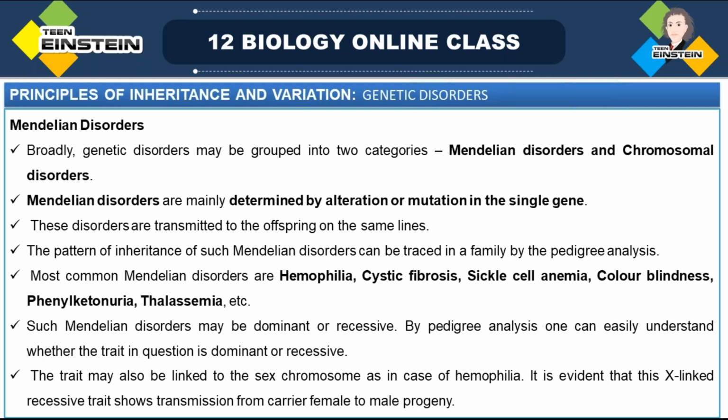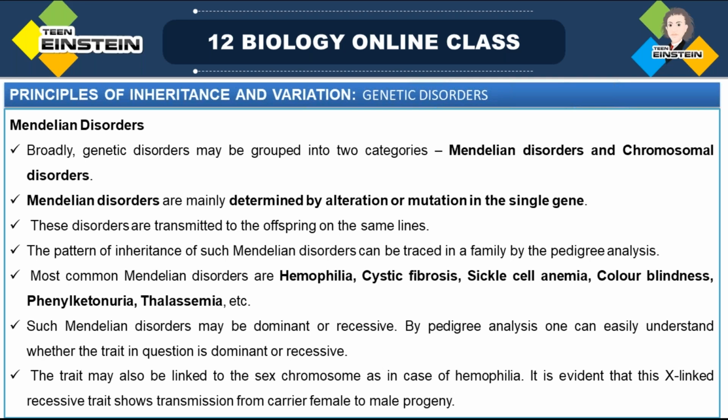These Mendelian disorders may be dominant type or recessive type. By pedigree analysis, we can easily understand whether a particular trait is dominant or recessive. And in the case of hemophilia, it may be linked to the sex chromosome also. An X-linked recessive trait shows transmission from carrier female to male progeny.